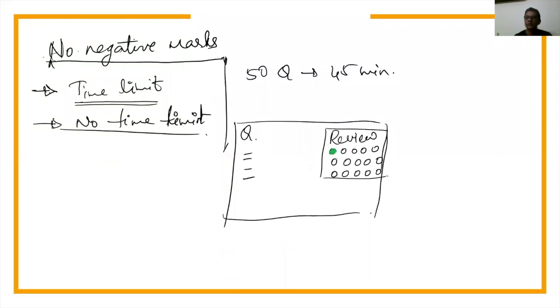Are we clear? Yes, sir. So, good. So you get this in green color, you get something in red color, so you can always come back to the question. But now what happens if there is a time limit in a question? If there is a time limit in the question, then the problem is that I will never have these review questions.